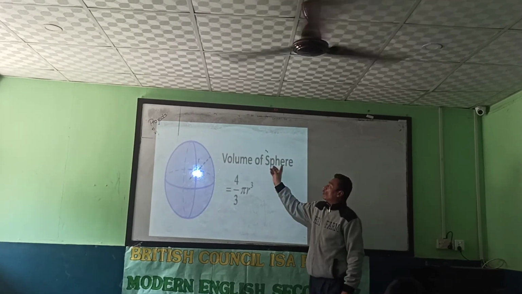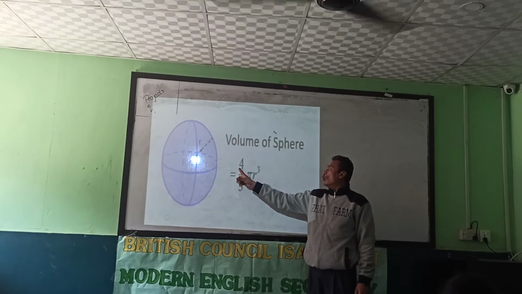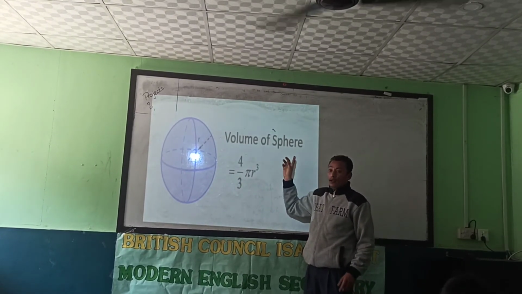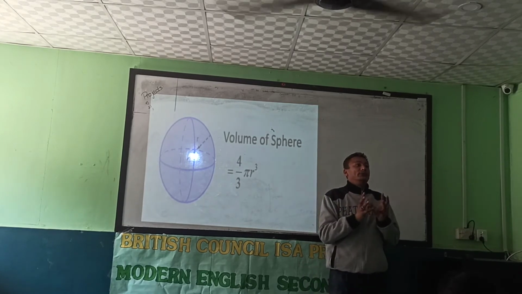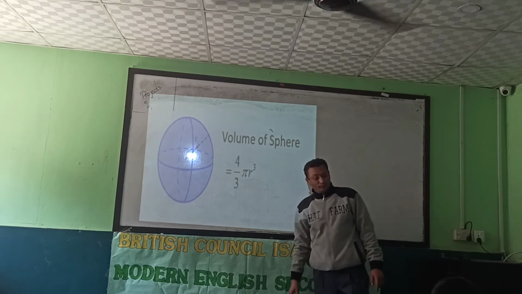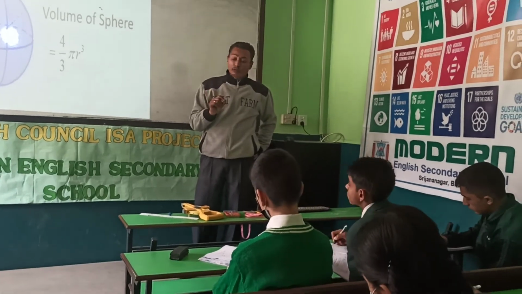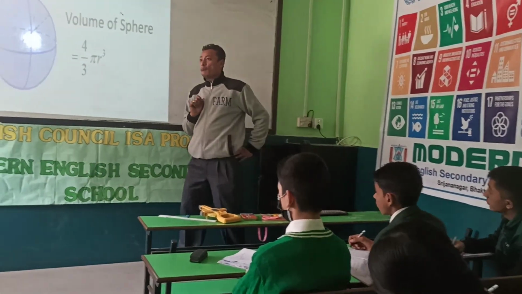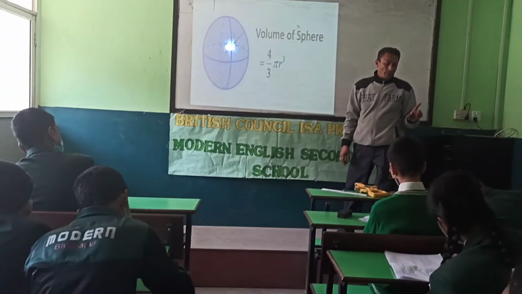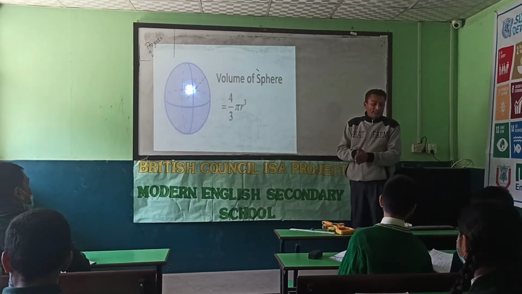If you have to find the volume of a sphere, any round object, then the formula is 4 by 3 pi r cube. R is radius. Pi, you will write as 22 by 7.